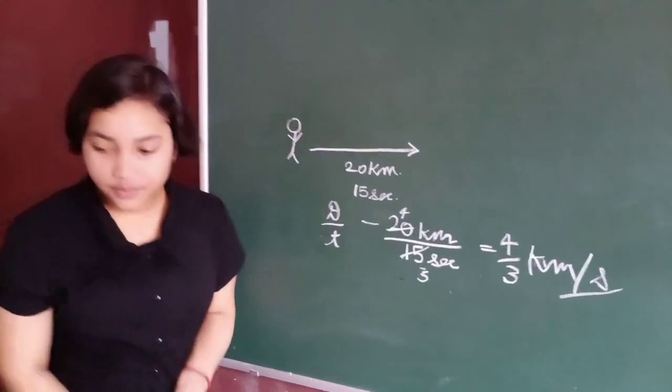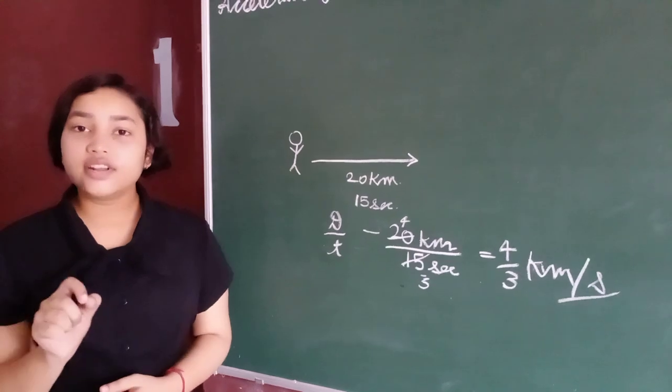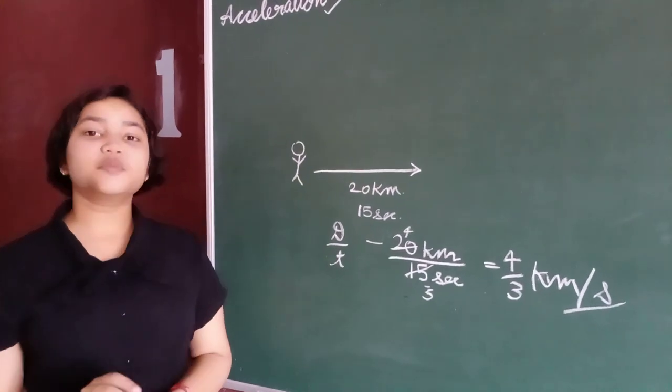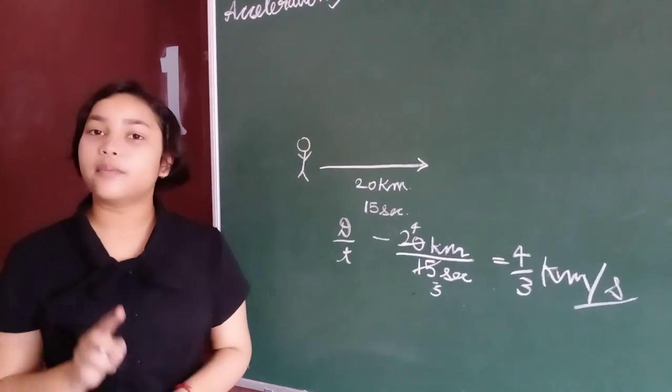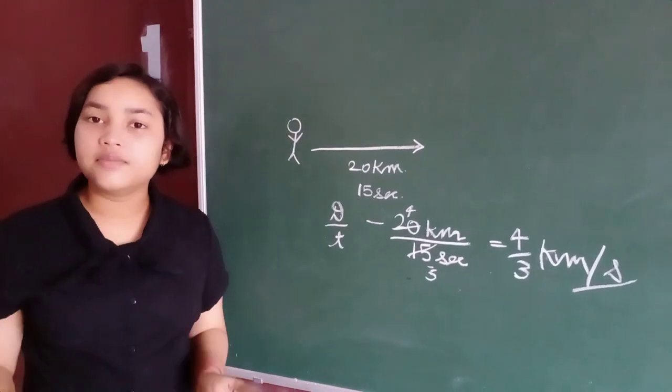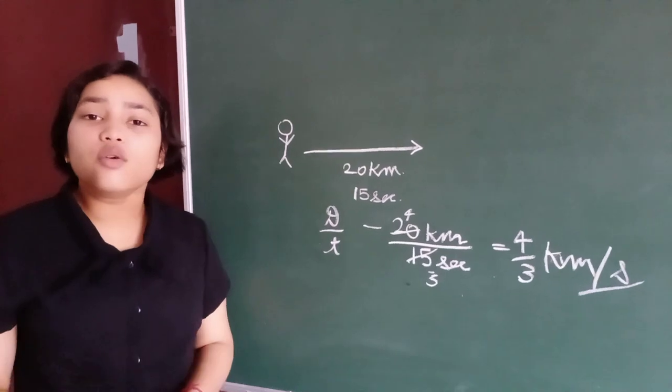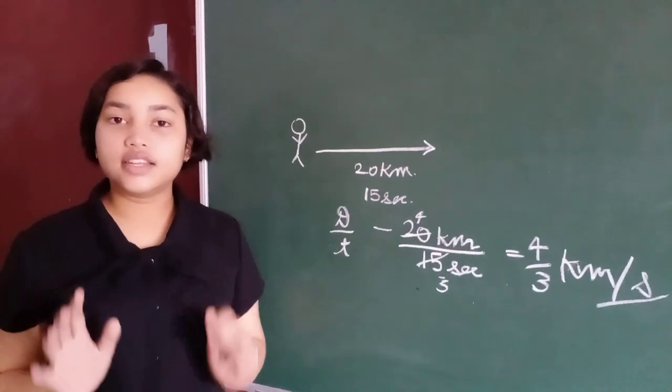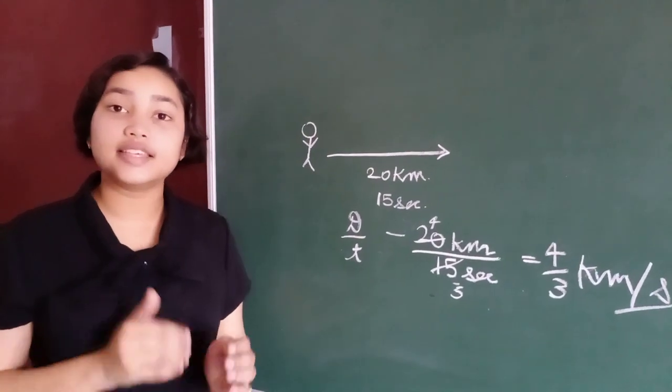So speed can be 0 and positive, but can never be negative. Now, what is the average speed? Average speed is equal to total distance upon total time. Suppose we are given different distances and different times, so how can we find the speed?